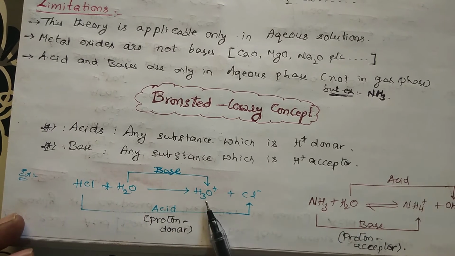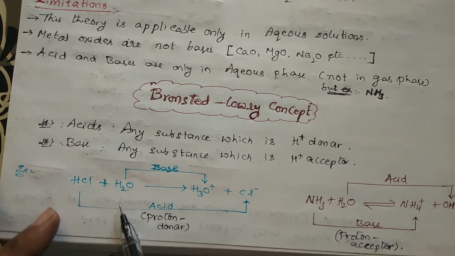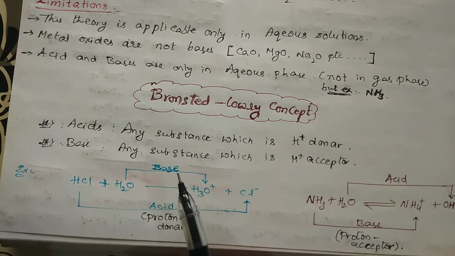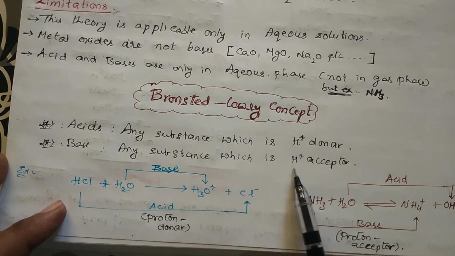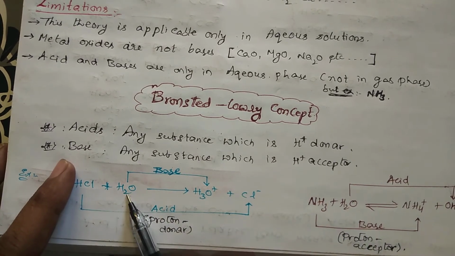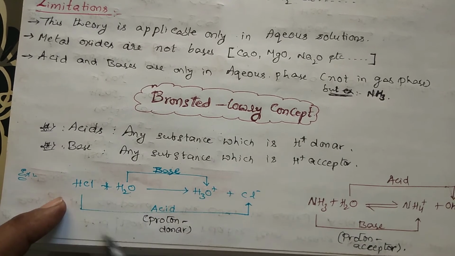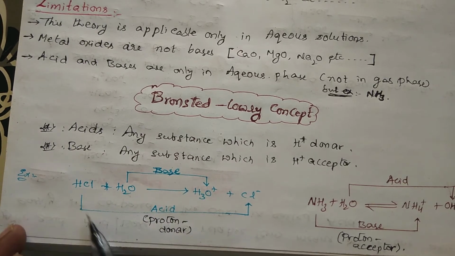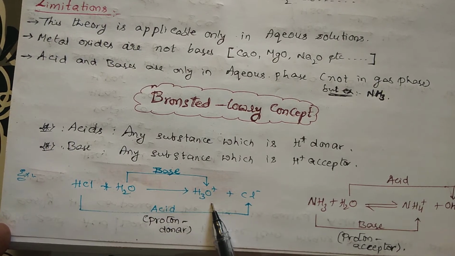Suppose, for example, I take HCl plus H2O. What happened? It has been converted to H3O plus plus Cl minus. See, HCl has been converted to Cl minus. What is that indicating? HCl has donated one H plus. H2O has been converted to H3O plus, means H2O is accepting one H plus. If it is accepting one H plus, this one is acting as a base. So an H plus acceptor is a base. So H2O is accepting one H plus from HCl and getting converted to H3O plus. So H2O is a base, and HCl is getting converted to Cl minus by donating H plus, so HCl is an acid. HCl becomes an acid by being a proton donor, and H2O becomes a base by accepting a proton.